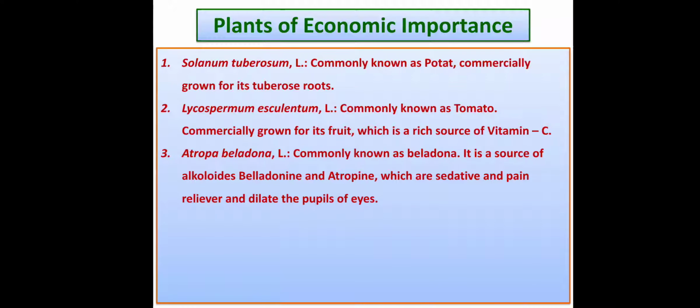These two alkaloids are sedative and pain relievers, and of course they are used in certain eye drops that dilate the pupil. Dilation of the pupil is done to observe your eye, to check whether the retina is damaged or not, and to identify the visual power for your spectacles. So this is Atropa belladonna, commonly called belladonna.